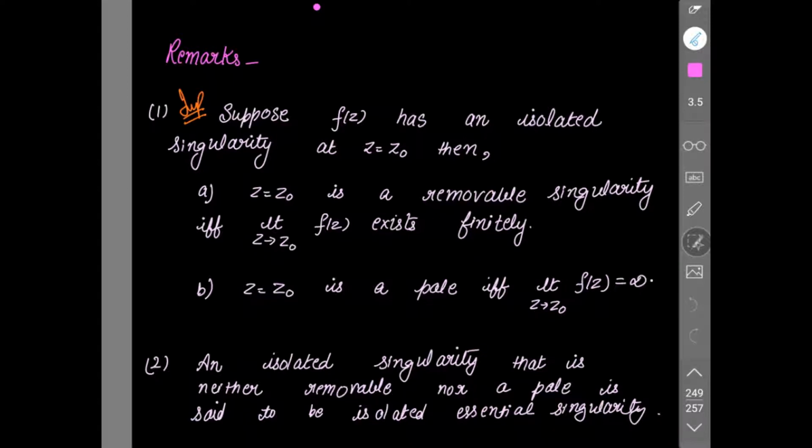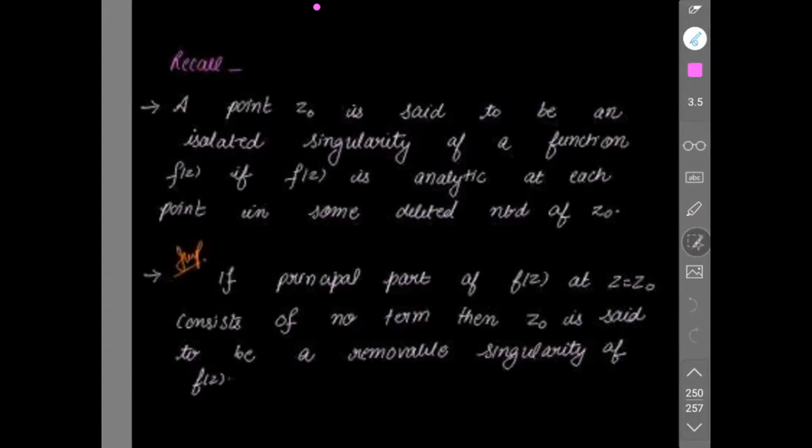Then an isolated singularity that is neither removable nor a pole is said to be an isolated essential singularity, right? Then a point z0 is said to be an isolated singularity of a function f(z). Now what is the meaning of isolated? Alone, right?